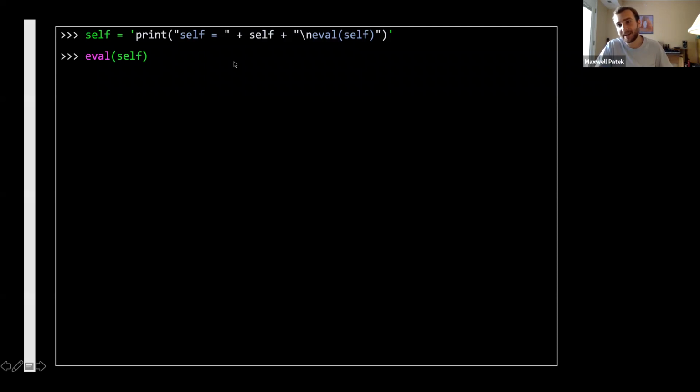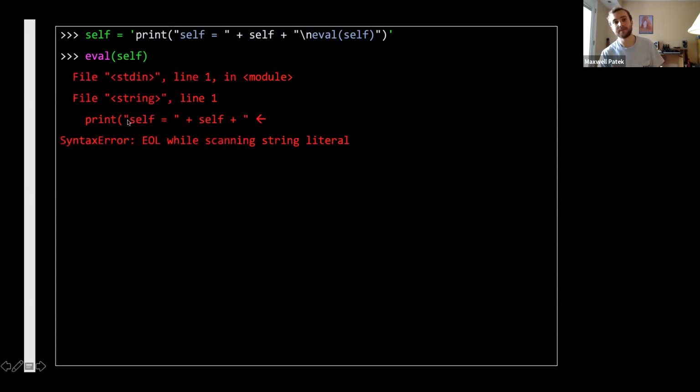So we can't match it completely. But what we can do is evaluate that string. So it turns out evaluating that string, well, what did we write here in the string? Well, we wrote a print statement that prints this string plus itself, plus the string itself, and then eval self. So the trick here is that we're using eval to both execute and concatenate a string at the same time. We're using concatenation and execution at the same time in order to do a quine. Now this doesn't work.